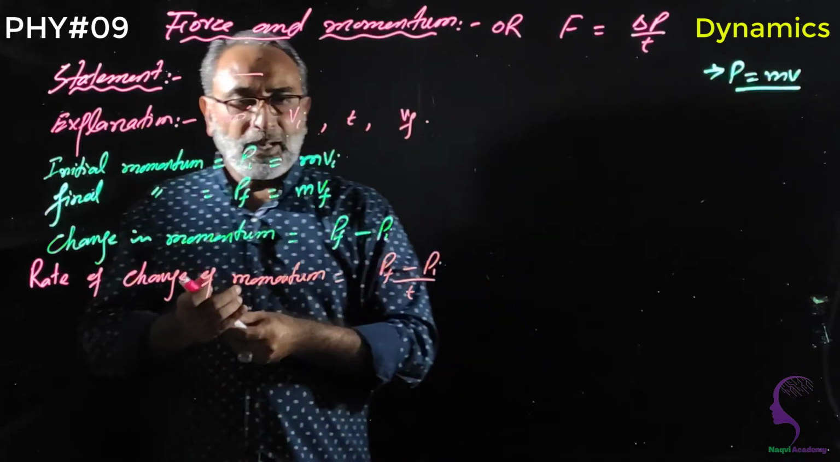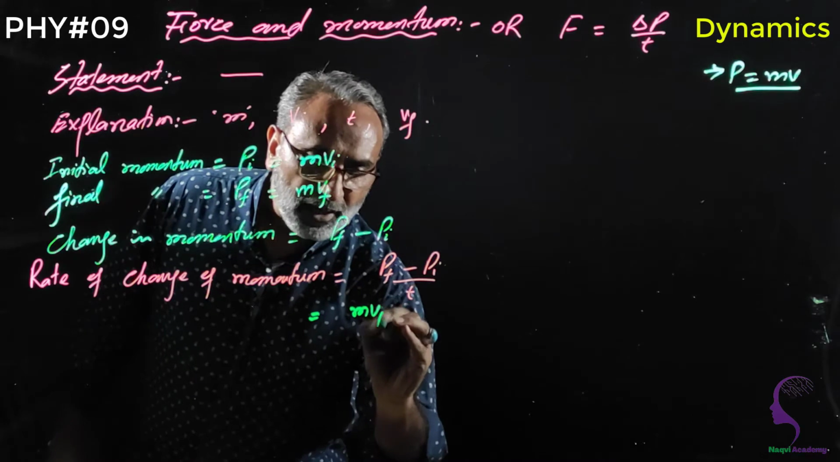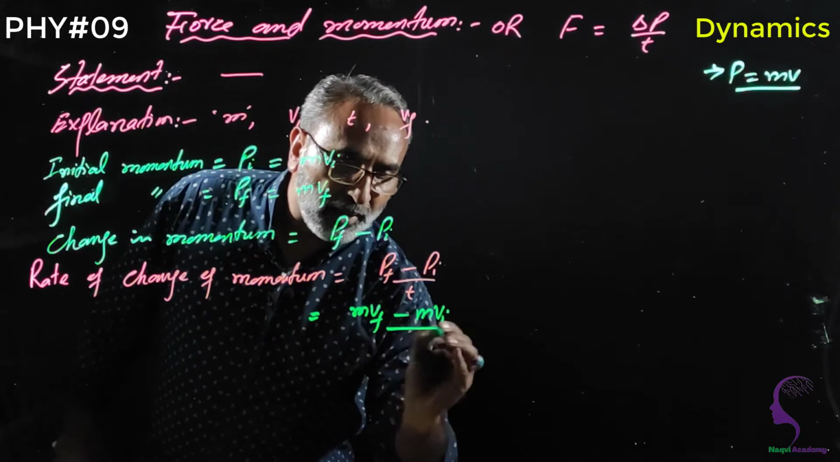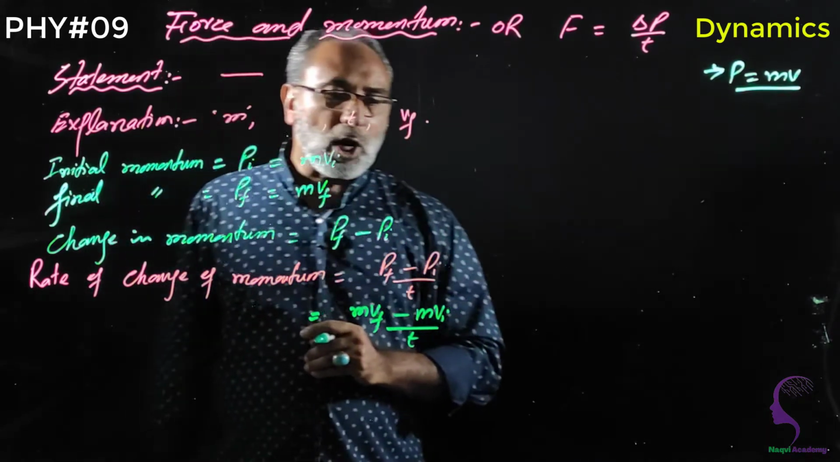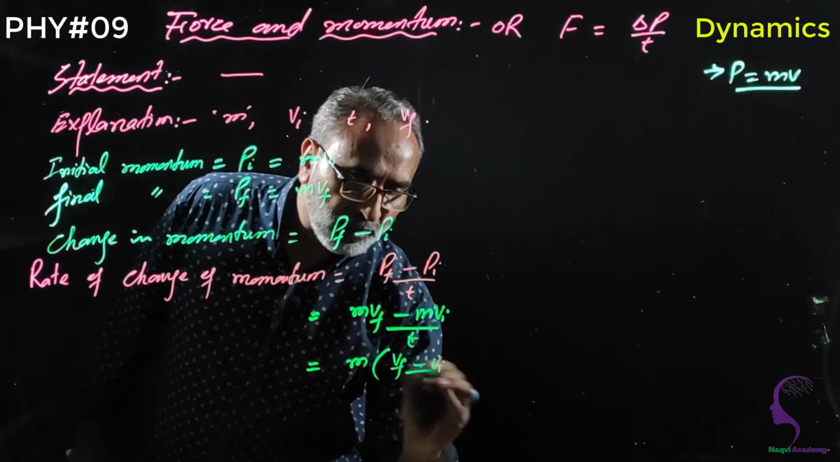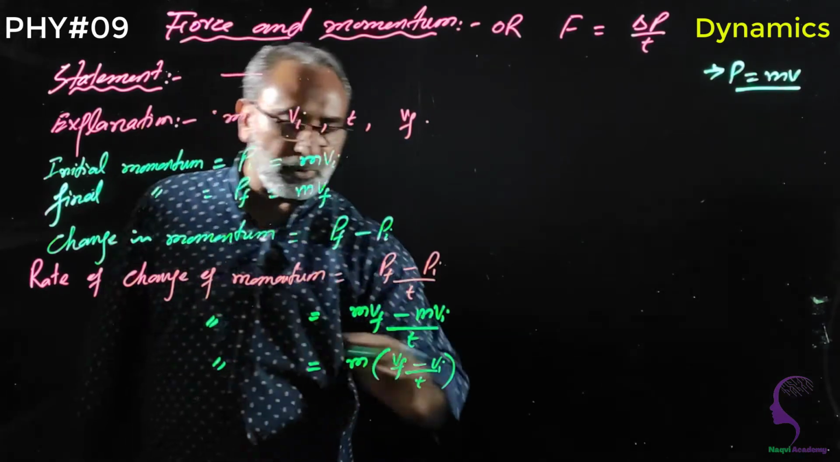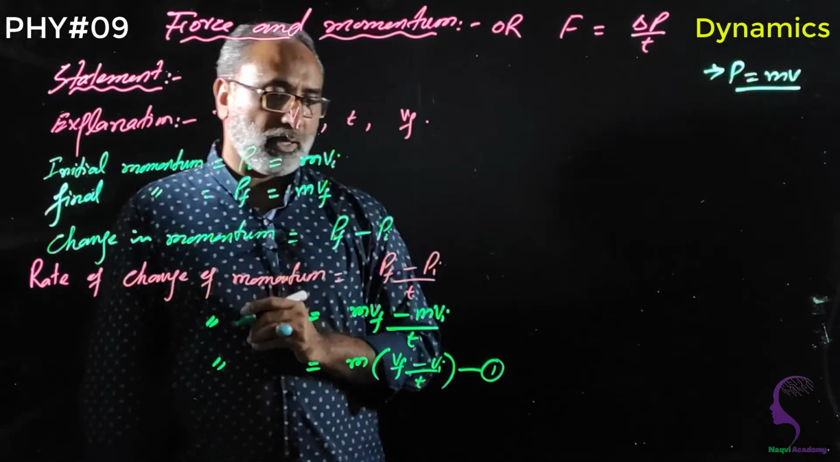So substitute the values: mvf minus mvi by t. So what is common? m is common: m times vf minus vi by t. So my dear students, up to here it is all the same. Rate of change of momentum is equal to this. Let us number this equation 1.